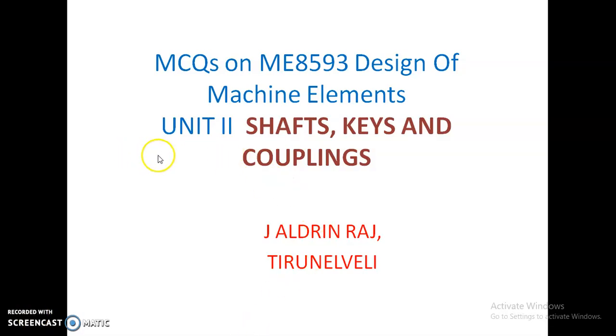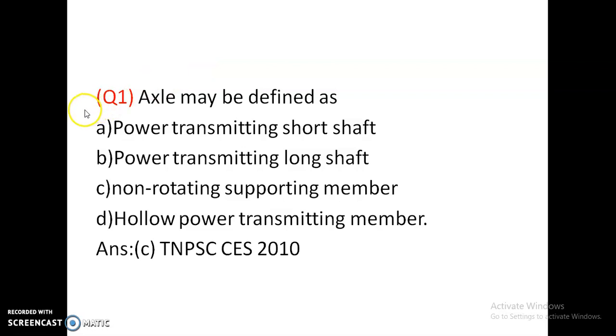Morning. So in this lecture, shafts, keys and couplings are to be discussed. Question number 1: an axle may be defined as a power transmitting short shaft, power transmitting long shaft, non-rotating supporting member, or hollow power transmitting member. Axles are found in automobiles. Axles are non-rotating supporting members. So they are also shafts, but they are non-rotating.